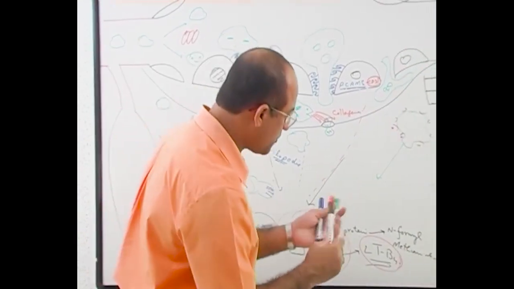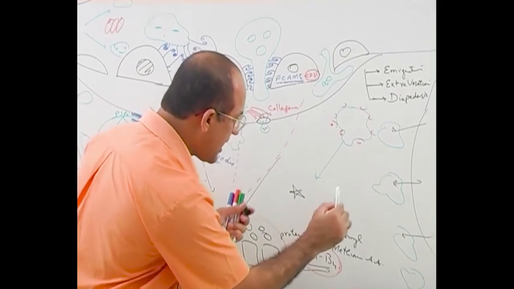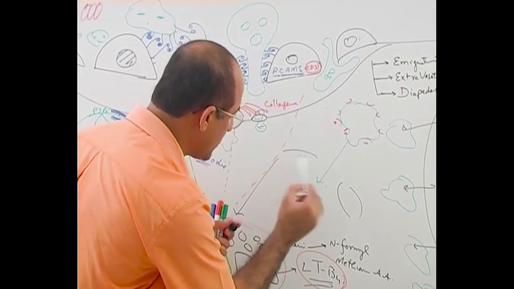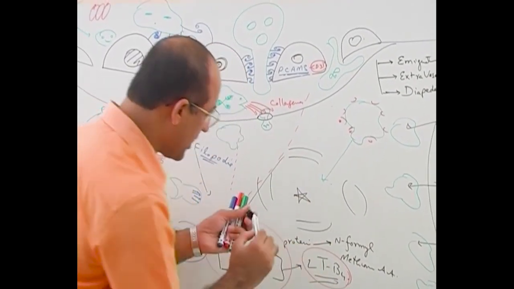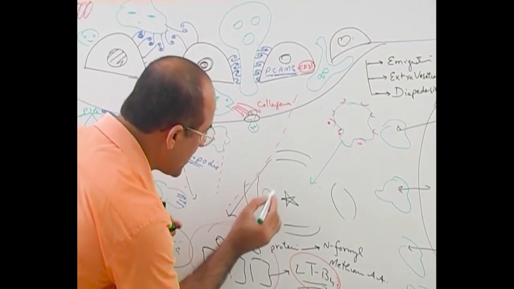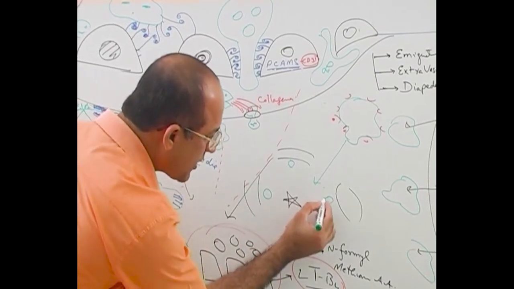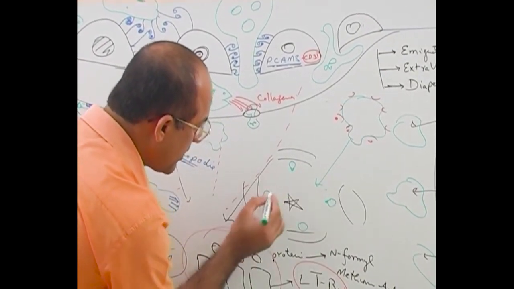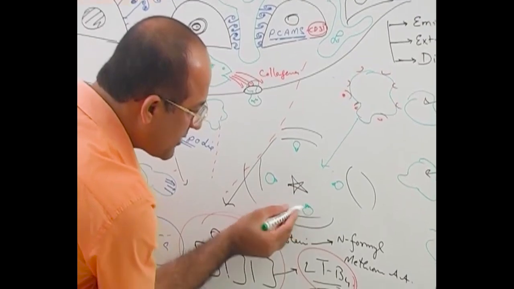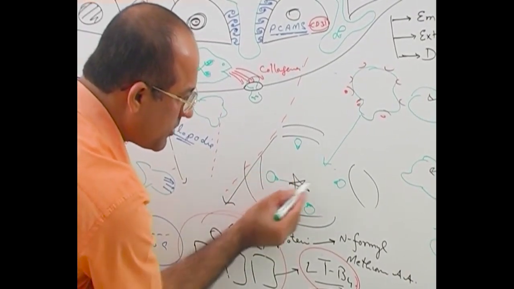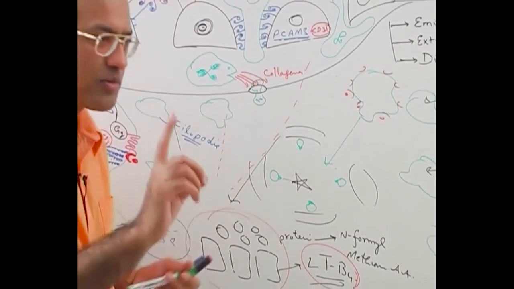Now again, if the focus of injury is here, and this is your microcirculation, I'm making a small diagram. White blood cells have come out here, here, here. It will develop front wheels in this direction, molecules in this direction, and so all of them will start moving to the focus of injury. Again, let me repeat it.